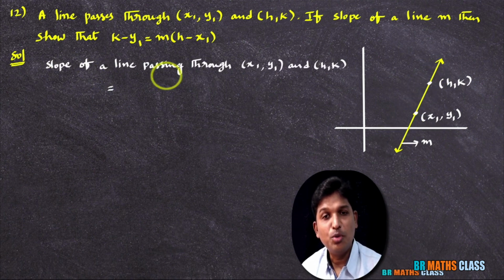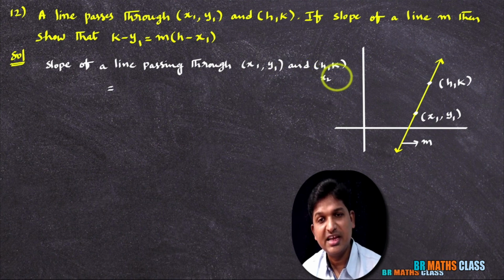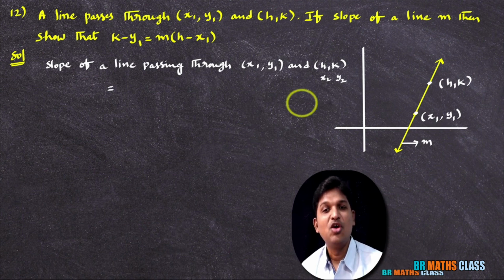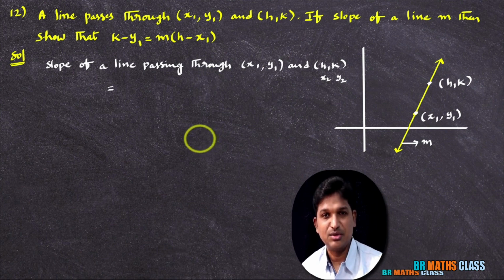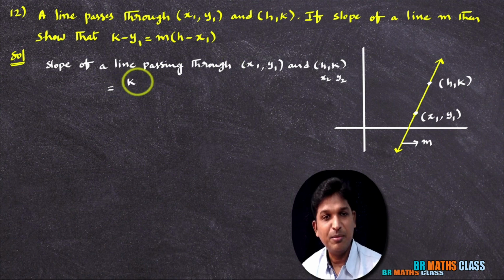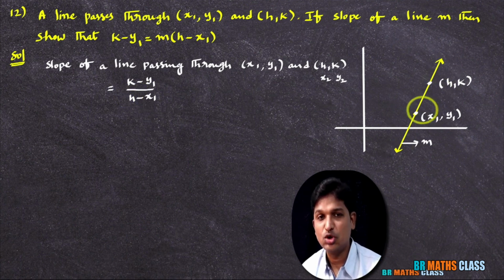The slope of a line passing through the points x1 comma y1 and h comma k. I'll take the first point as x1 y1, the second point as x2 comma y2. What is the formula to calculate the slope of a line passing through 2 points? The formula is y2 minus y1 divided by x2 minus x1, correct? Here y2 is k, so k minus y1, and y1 is y1 only. x2 is h, so h minus x1. This is the slope of the line passing through 2 points.